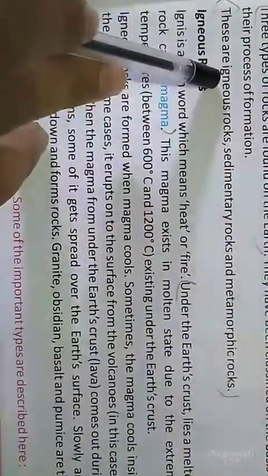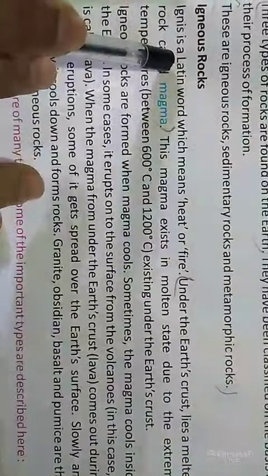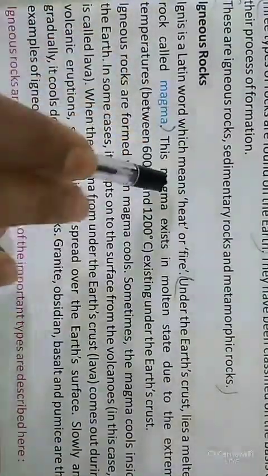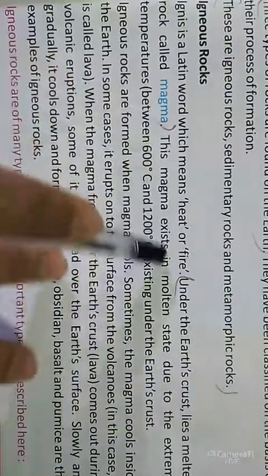Now we are going to discuss our first part, igneous rocks. What is the meaning of igneous? Igneous is a Latin word, and it means heat or fire.